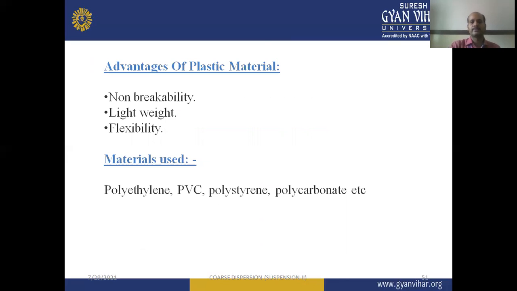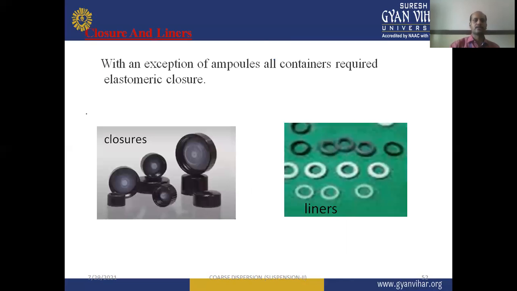The advantages of plastic material: they are non-breakable, lightweight, and more flexible. Materials used include polyethylene, polyvinyl chloride, polystyrene, polycarbonate, and low density polyethylene, which are widely used in the packaging of pharmaceutical suspensions.